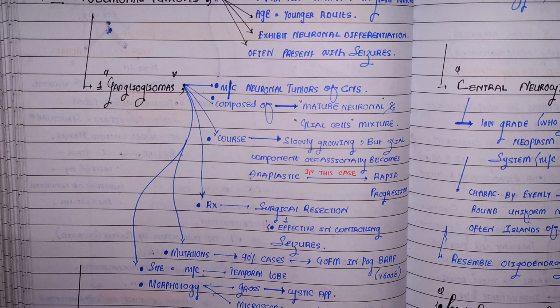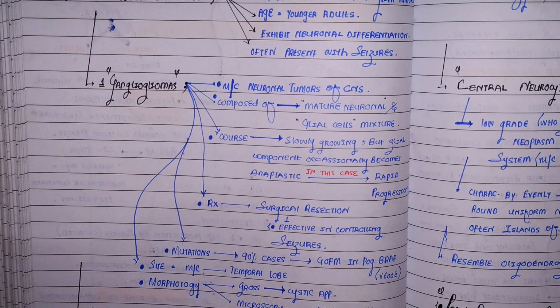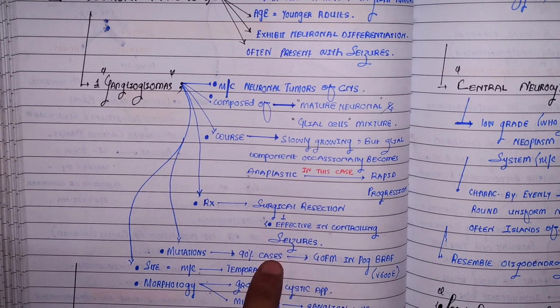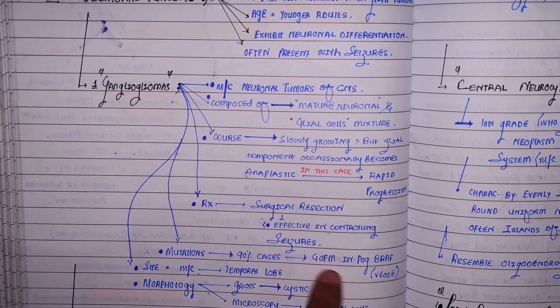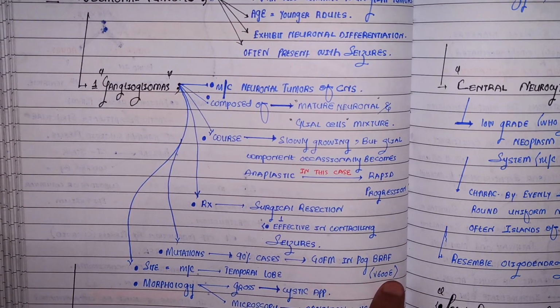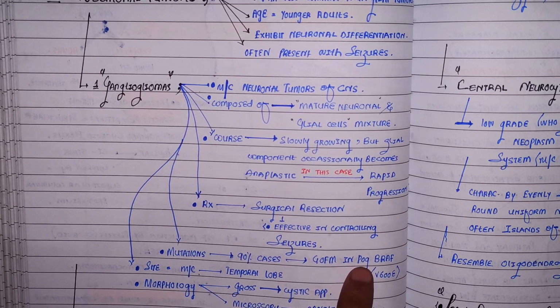What about the treatment option to get rid of ganglioglioma? Surgical resection of the tumor. It is very effective in controlling the seizures. A patient comes to you with ganglioglioma, with lots of seizures. You just surgically resect this tumor, and the patient will get rid of the seizures, right? What is the underlying mutation behind this ganglioglioma? In 90% of cases, there is a gain of function mutation in the proto-oncogene, that is the BRAF gene, V600E. But if you don't keep even this in your mind, just keep in mind there is a proto-oncogene called BRAF gene.